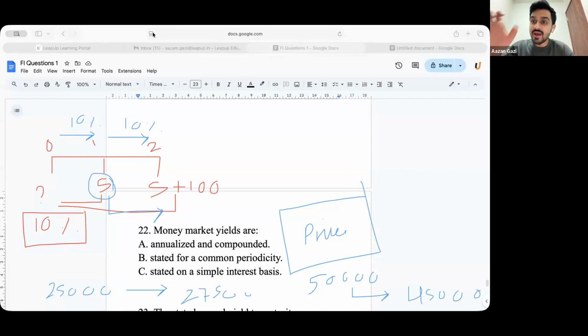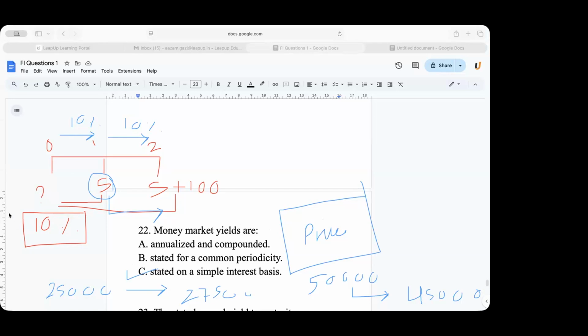I'm going to repeat it for the last time. Whenever you have any money market security, to find the price, you have to simply add or simply subtract. Clear है? Add करोगे तो add-on yield होगा, subtract करोगे तो discount yield होगा. ठीक है? So money market security yields are stated on a simple interest basis. Is that clear? ठीक है? Got it, sir.